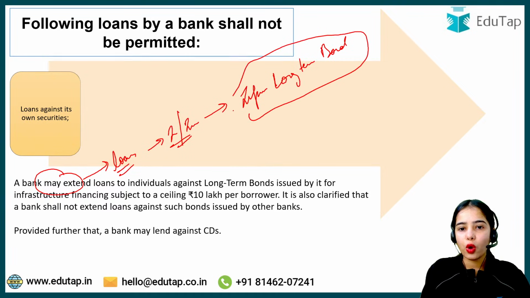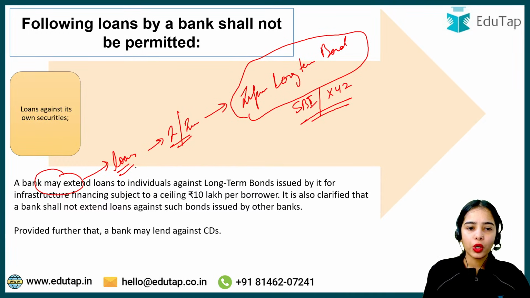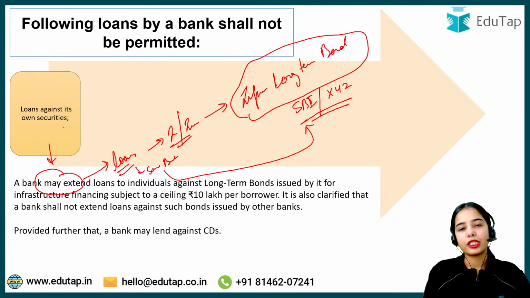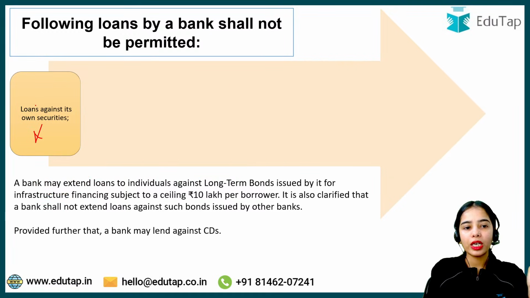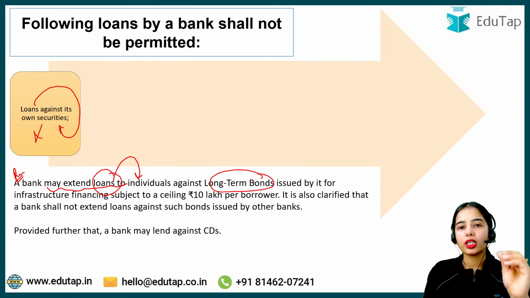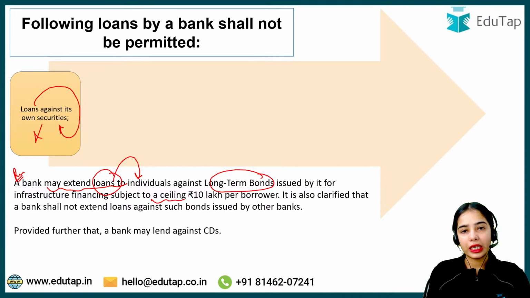So against the infrastructure long-term bond of the State Bank of India, let's say, or XYZ bank, if the loan is taken from the same bank, the loan can be provided against its own security. But this is just an exception, remember this. A bank should not provide loans against its own securities, but it can extend loans to individuals that have invested in the long-term infrastructure financing bond, subject to a ceiling. Here the loan can be provided only up to 10 lakh per borrower. It is clarified that a bank shall not extend loans against such bonds issued by other banks.